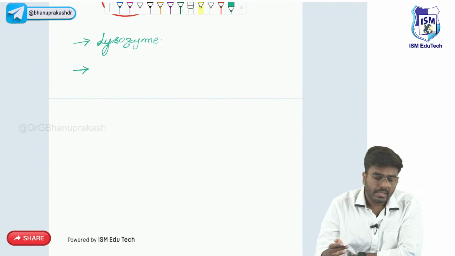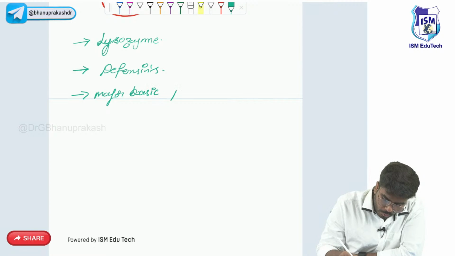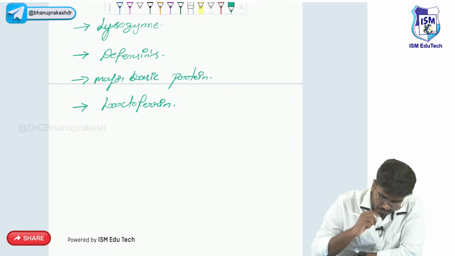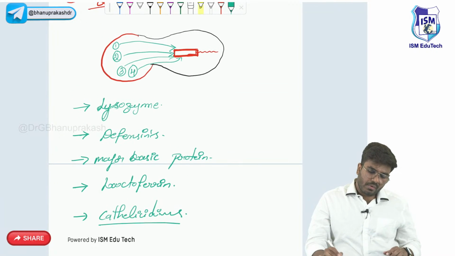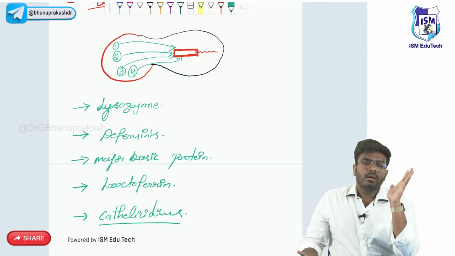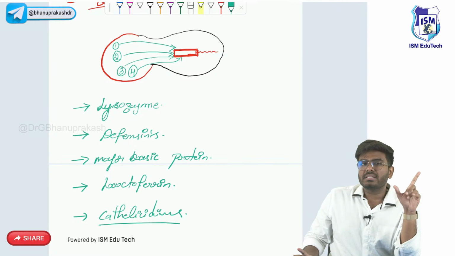Lysozyme, defensins, major basic protein, lactoferrin, and cathelicidins. Okay, so these are the molecules involved in oxygen independent killing, but the most important is the oxygen dependent killing.